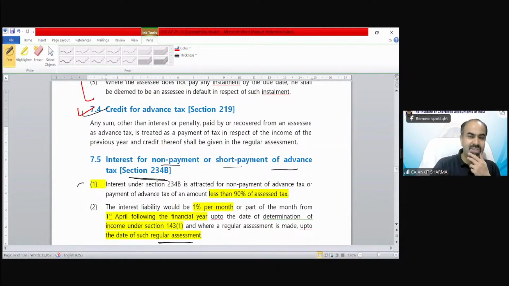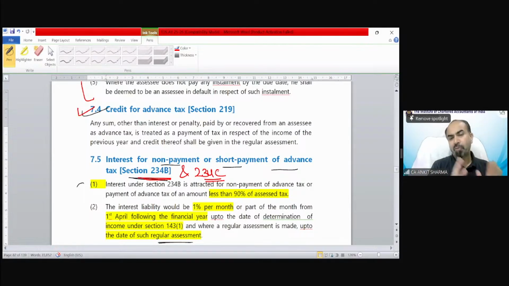Now, interest under section 234B and 234C. There was a certain advance tax liability you have to pay on specific dates.